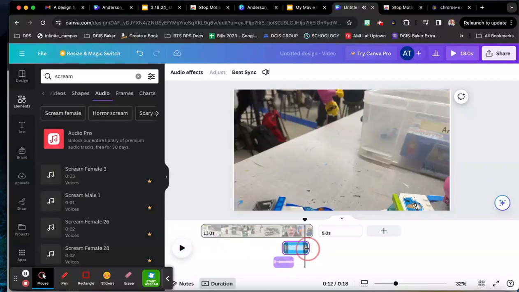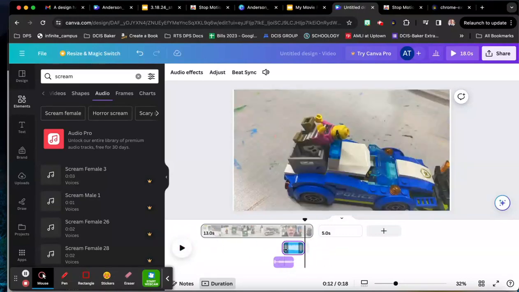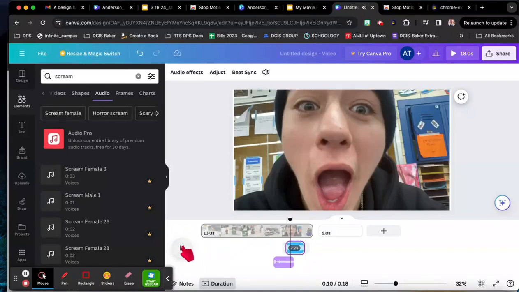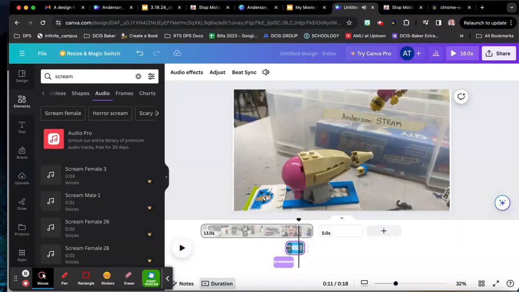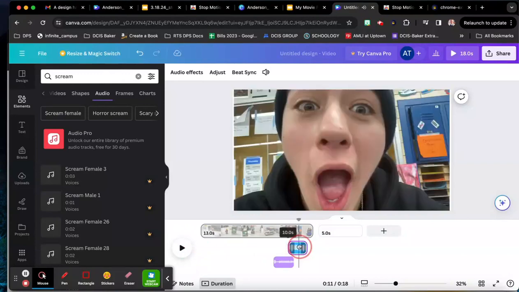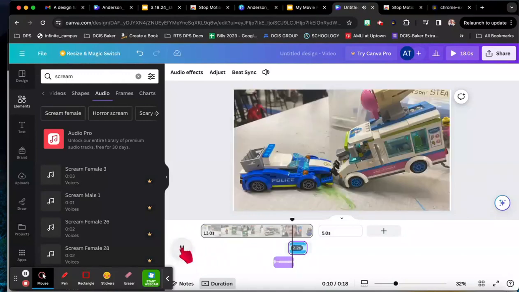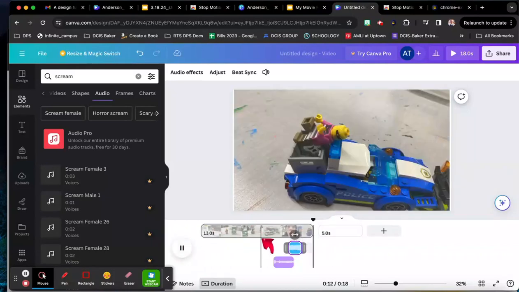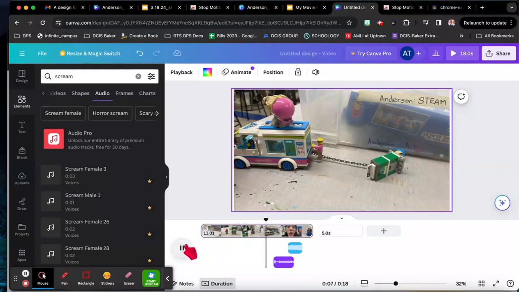You can also shorten it as well. I'm going to shorten it. There we go. Let's see what this is. We're going to move this over. There we go. Okay. Start playing here.